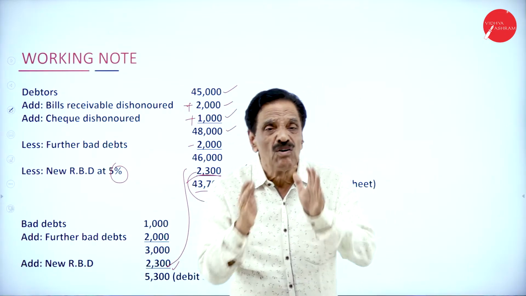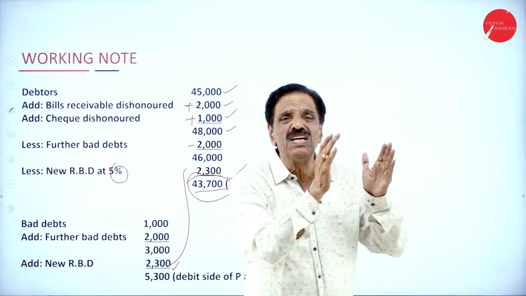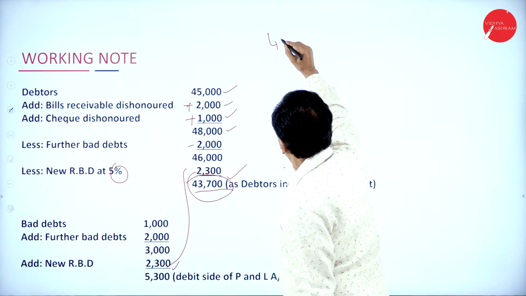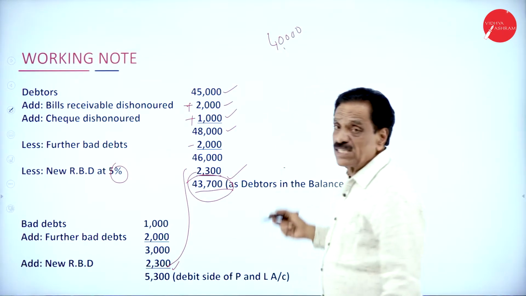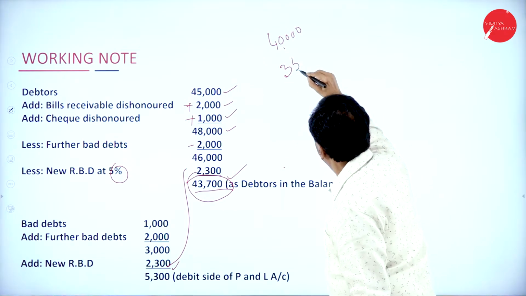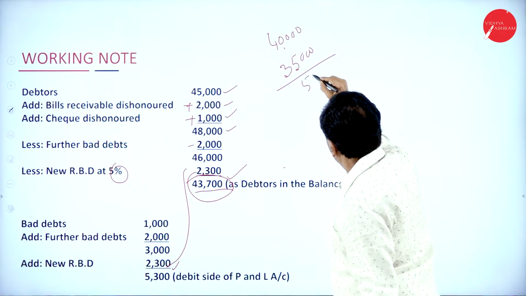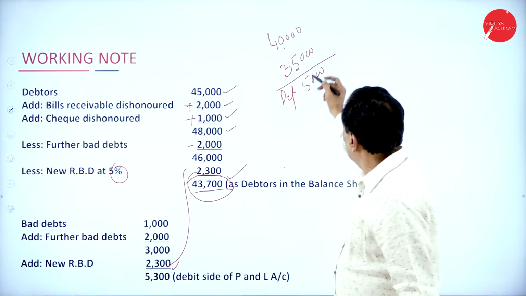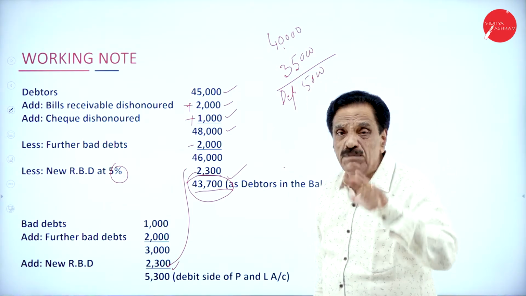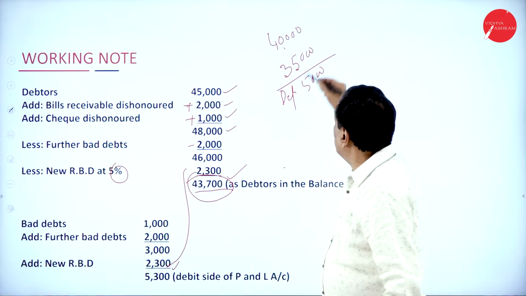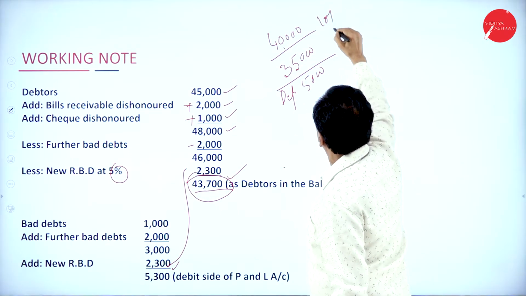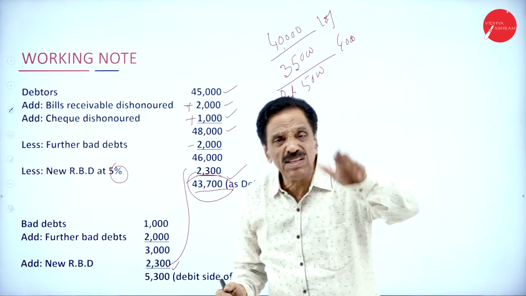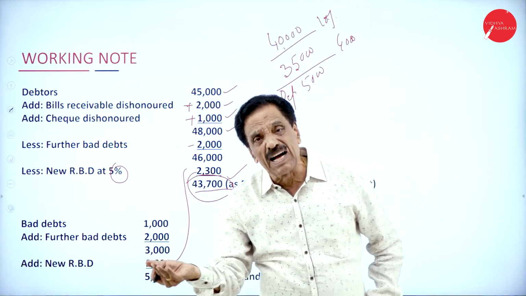What is depreciation now? Fall in the value of the asset. Continuous fall in the value of the asset. If the value of an asset when you took it is 40,000, and today it's valued at 35,000, how much has come down? 5,000, which is called depreciation. What's the original value? 40,000. What is today's value? 35,000. How much has come down? 5,000. Or they may ask the percentage: 40,000 at 10%. 10% of 40,000 is 4,000. Fall in the value is called depreciation. That can be asked in the adjustment.